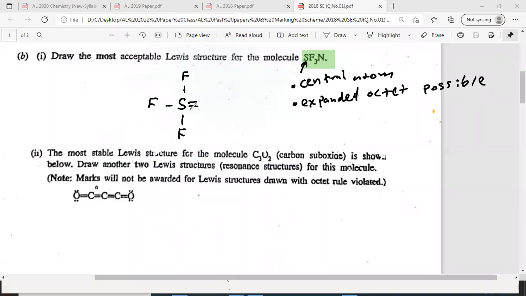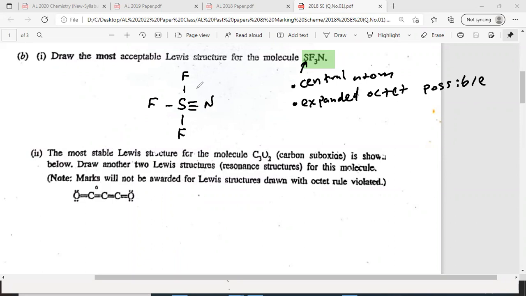Oxygen with a double bond. We go for that since an expanded octet is possible. If an expanded octet were not possible, if sulfur could not accommodate more than 8 electrons, it would not be possible to draw like this. So how many bonds now? 6 bonds.